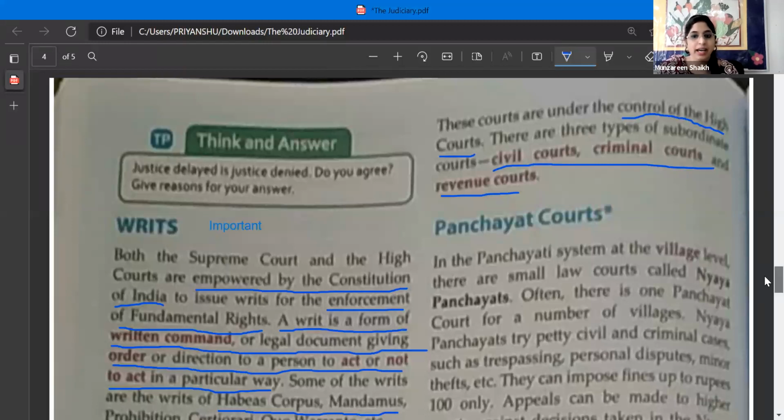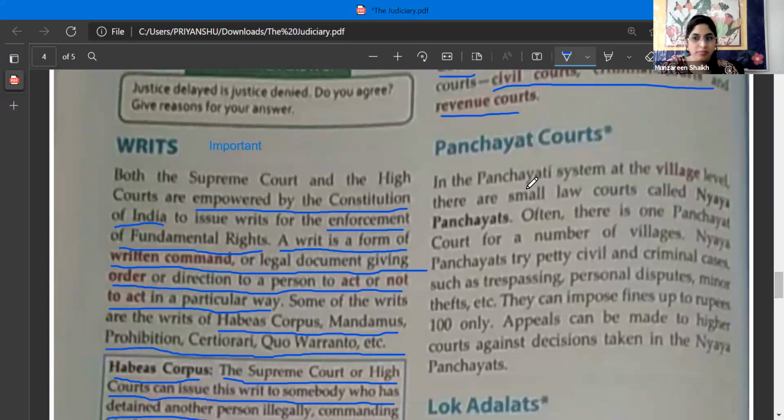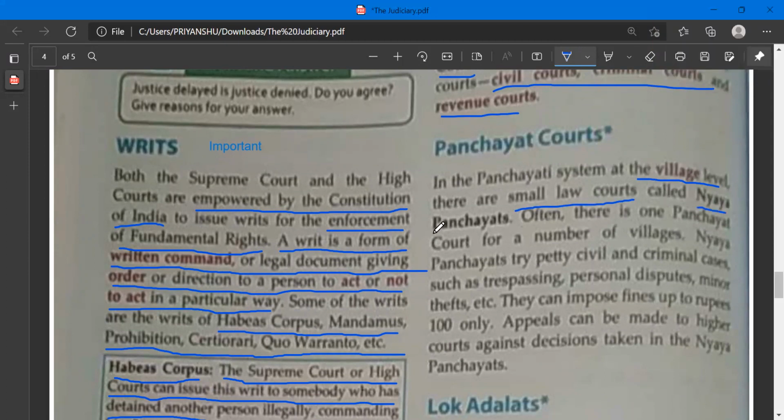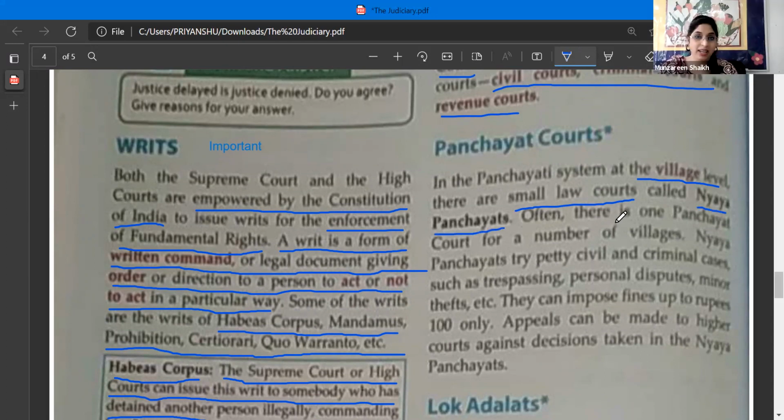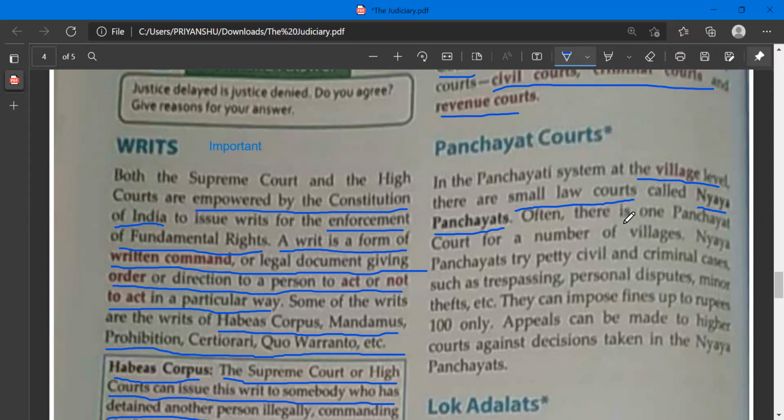Yes, ma'am. All right. Next is panchayat courts. In the panchayati system at the village level, there are small law courts called Nyaya Panchayats. Nyaya means what? Nyaya means justice. So, what happens in a village? There are lots of small courts in a village, in the panchayat. And what are those small law courts called? Nyaya Panchayat, where Nyaya means justice.